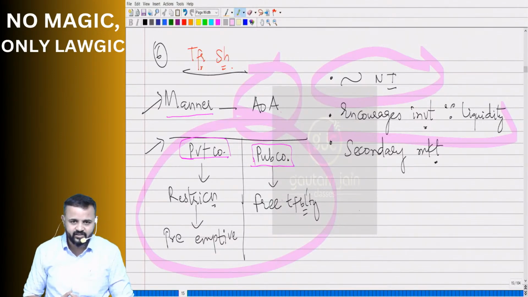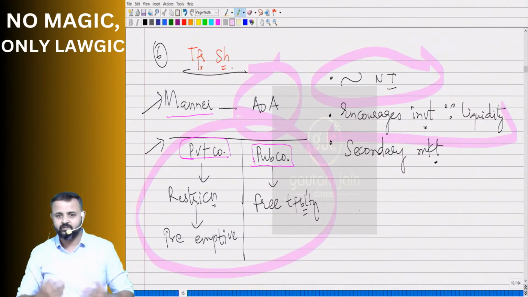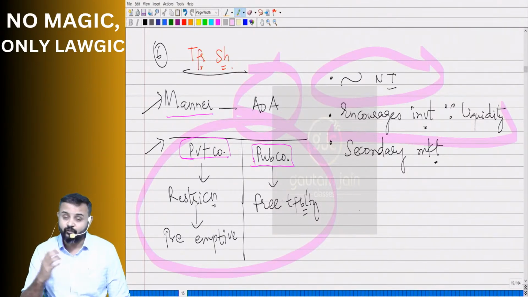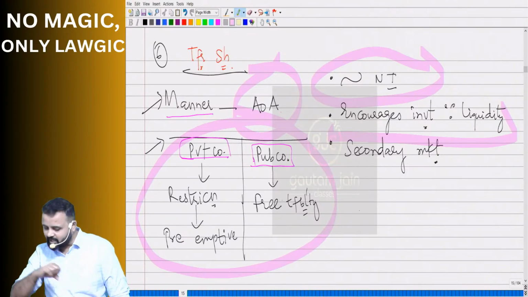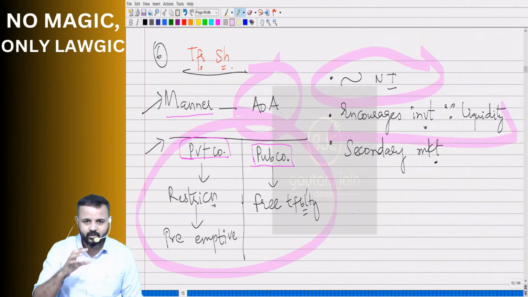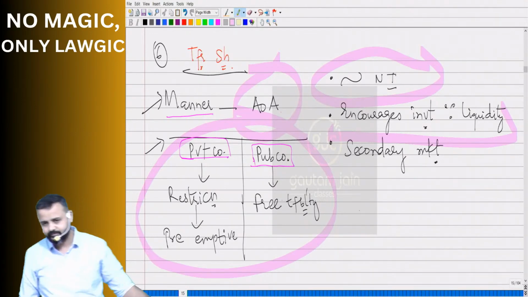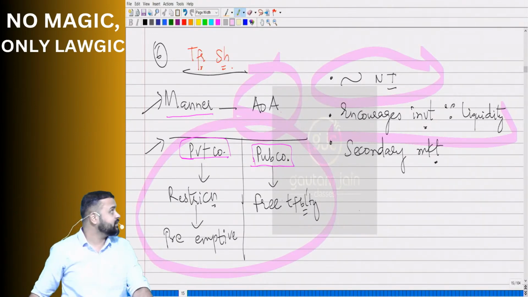Now you will be encouraged. Oh, whenever I want, I can invest. Whenever I want, I can take out my money. Good. This will give you flexibility. So thereby the company will get investments. You will have liquidity, so thereby you will be motivated enough to invest. So the company is getting the benefit of it. Isn't it? Yes, sir.